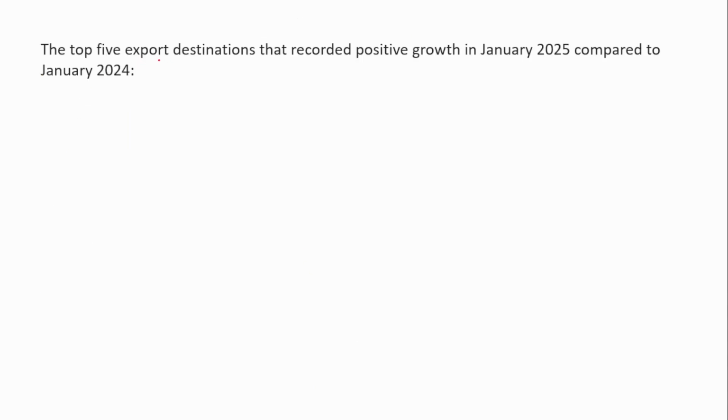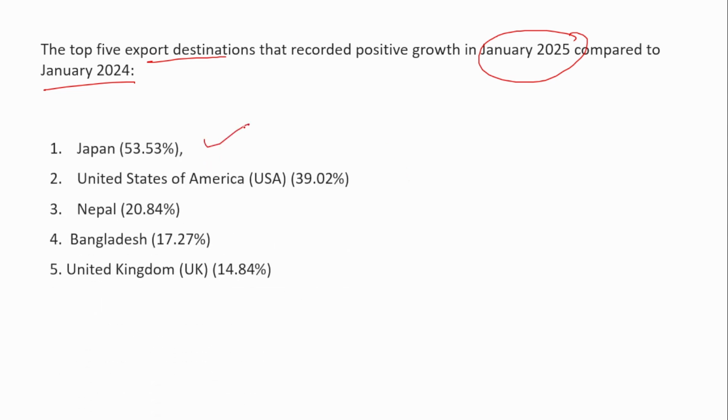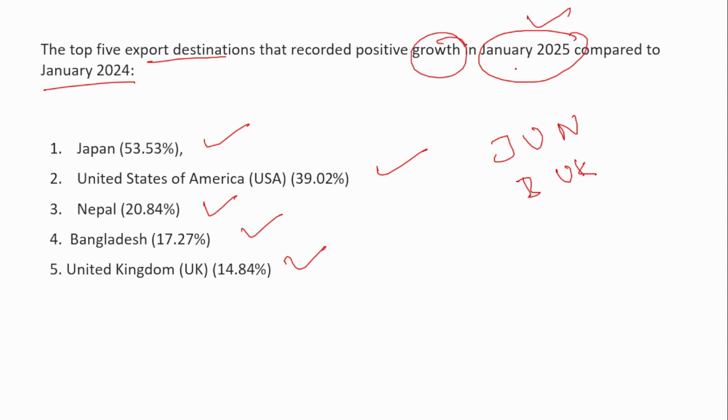The next is the top 5 export destinations that recorded positive growth in January 2025 compared to 2024. The top 5 are Japan with 53% growth, USA 39%, Nepal 20% and Bangladesh 17%, then UK 14%. So Japan, USA, Nepal, Bangladesh and UK. These are the top 5 export destinations that recorded positive growth in January 2025.